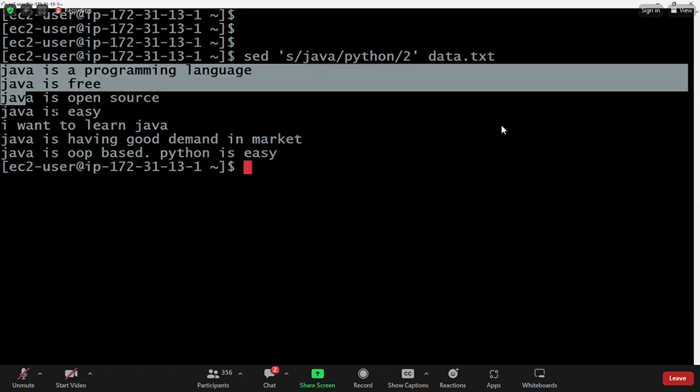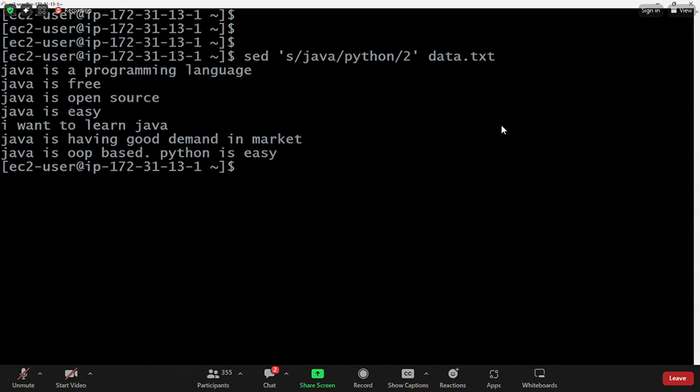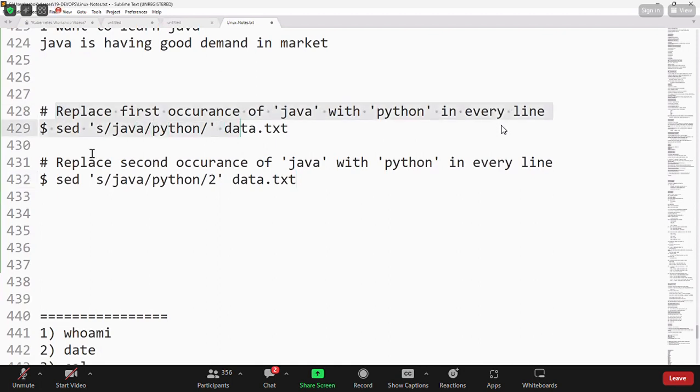In these lines, Java is available only one time, so the first occurrence is not replaced, only the second occurrence is replaced with Python. Are you able to understand the difference between the first command and the second command? Here, s means substitute, guys. People are asking what is s, what is s. s is substitute. We are replacing the Java keyword with the Python keyword.